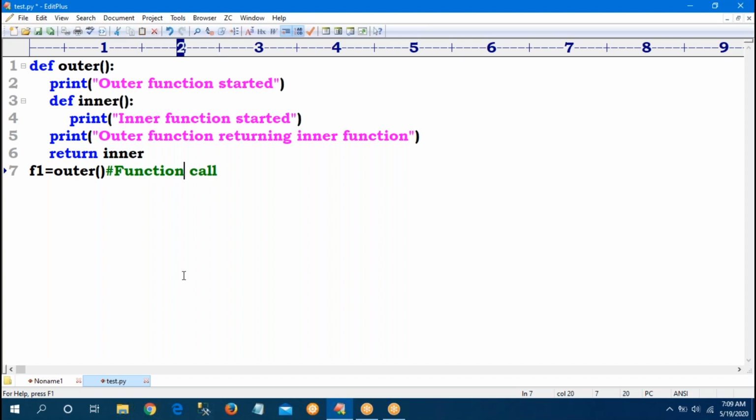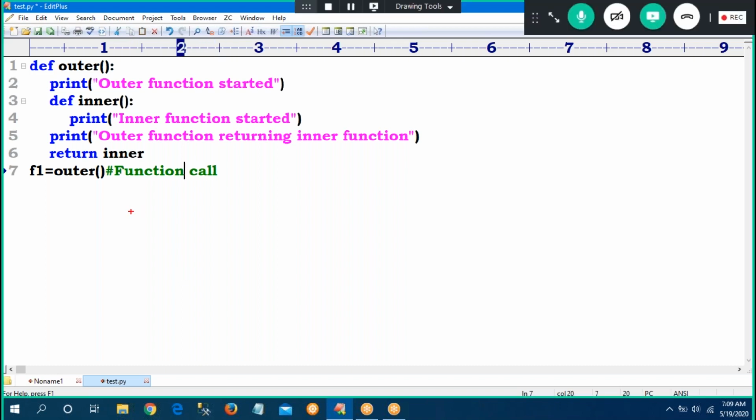Whenever I am calling the function, what will happen? First I am calling the outer function, the cursor goes to outer, and the outer function will be started. Next, this line will be executed.